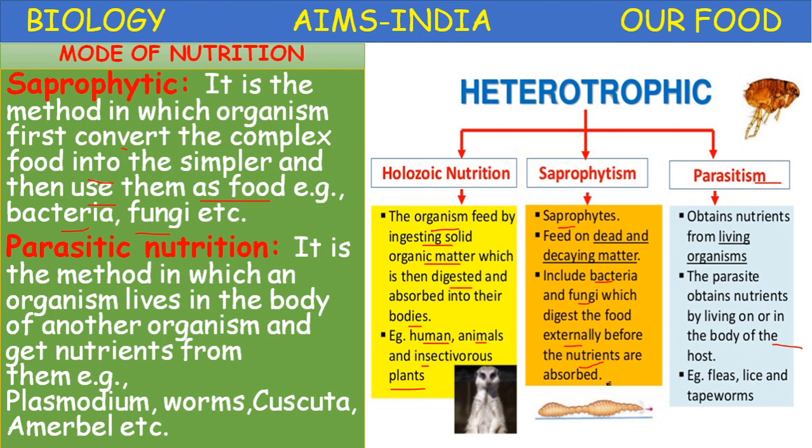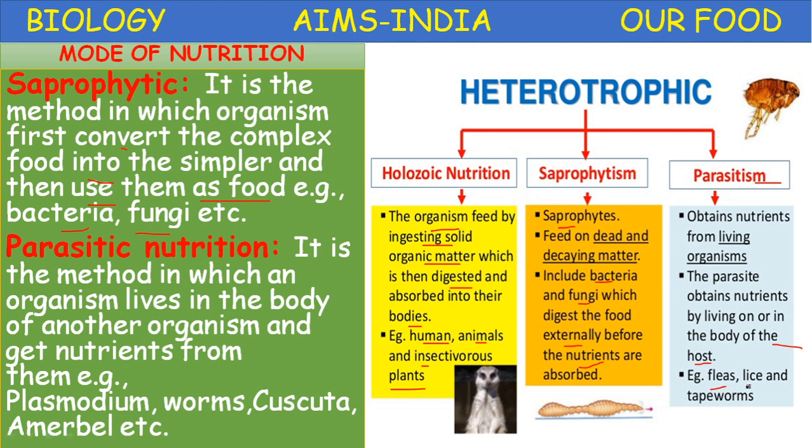The organism in which the parasite lives or depends is called a host, and the organism which absorbs the nutrients from the host is called a parasite. So in parasitic nutrition, the parasite obtains nutrients from living organisms, by living on or in the body of the host.